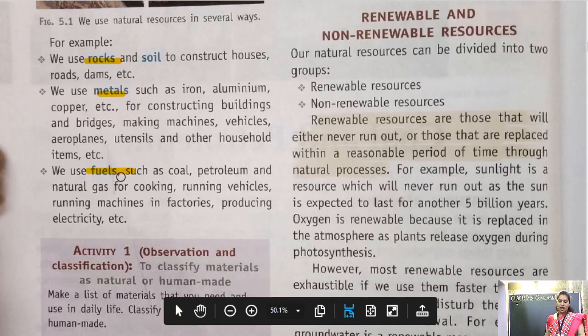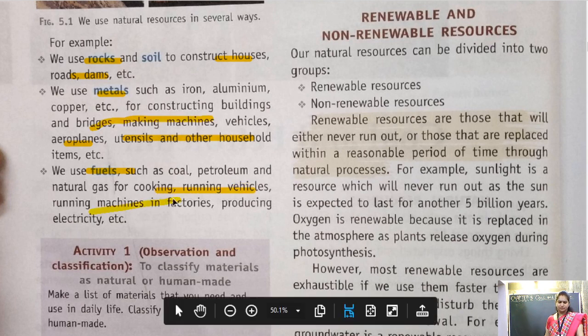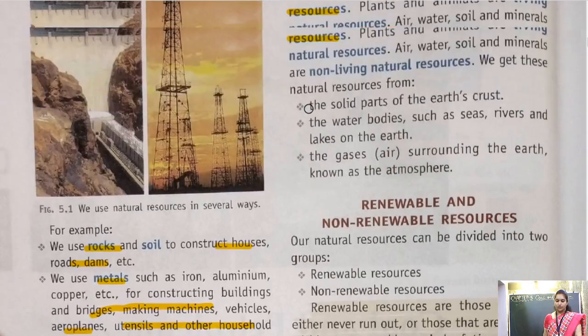These are the natural resources that satisfy the needs of humans by constructing houses, roads, dams. Metal by constructing utensils, aeroplanes, bridges, machines. Fuels by cooking, running vehicles. These are the resources that are occurring naturally and are useful to mankind. So they are called natural resources.